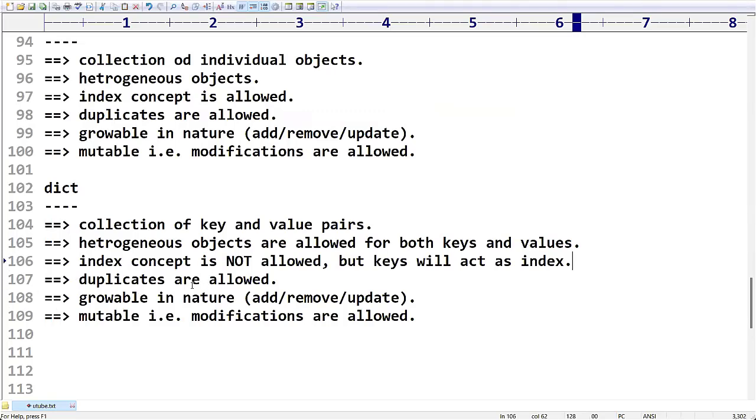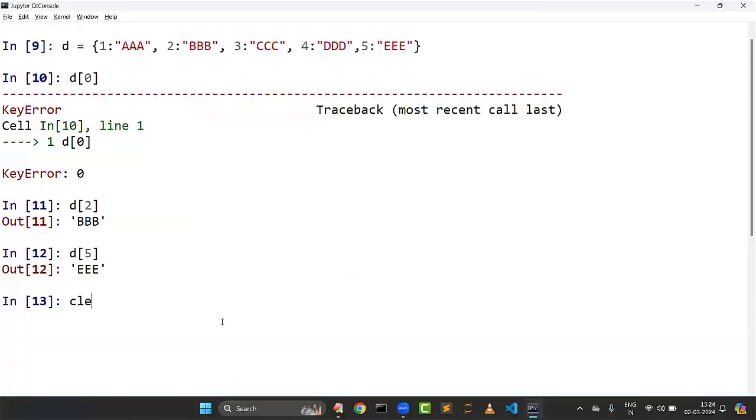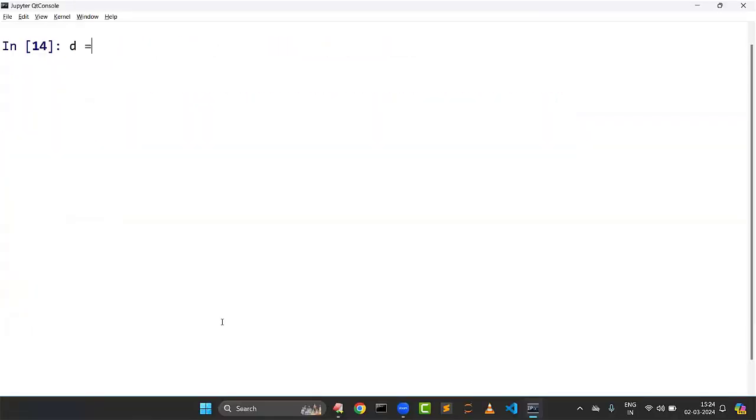What about duplicates? Duplicate keys are not allowed, but values can be duplicated. If you want, you can see.